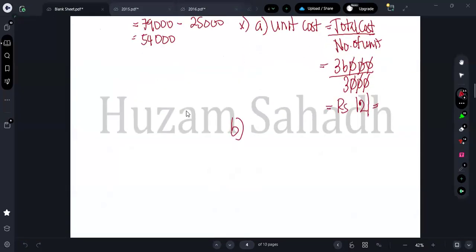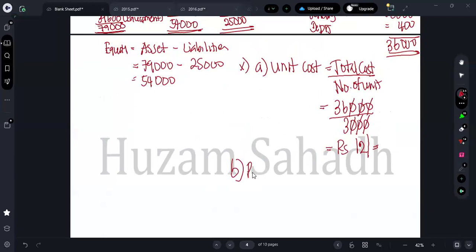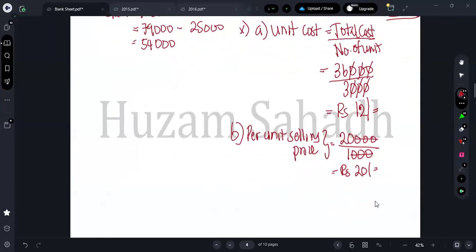How can I get the per unit selling price, guys? They are selling for 20,000. How many units are they selling for 20,000? 1,000 units. So the selling price per unit is 20. But the cost is 12 rupees.